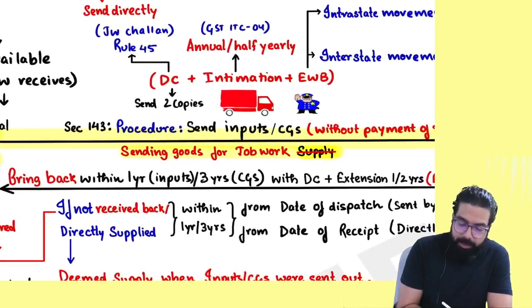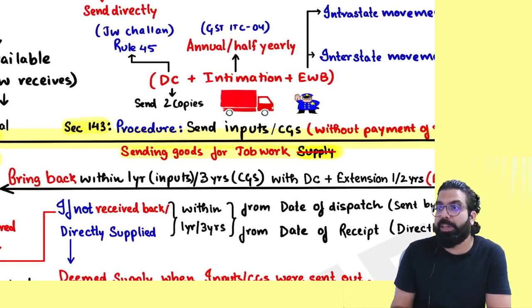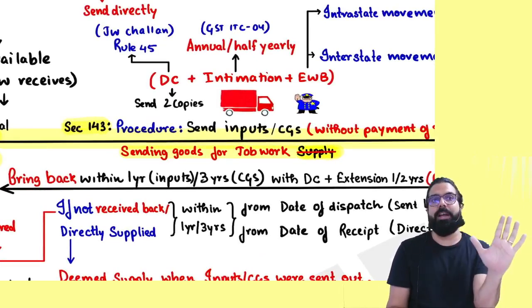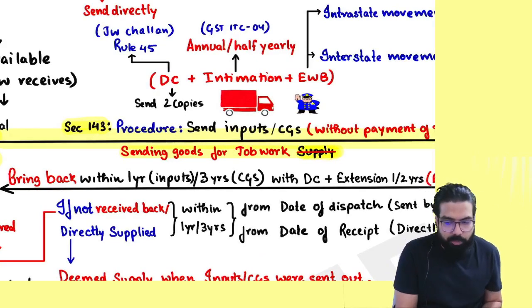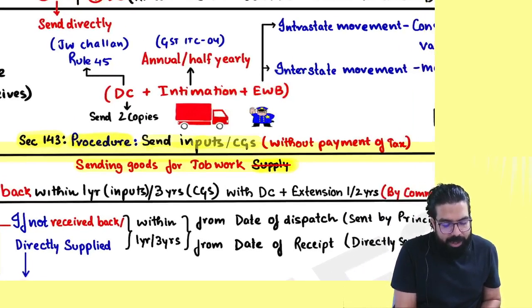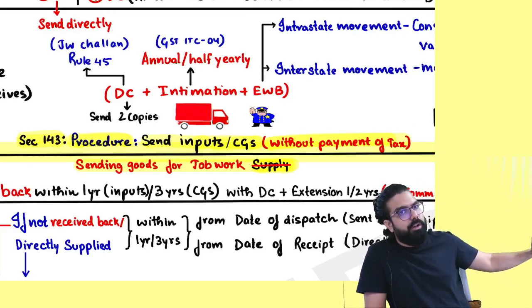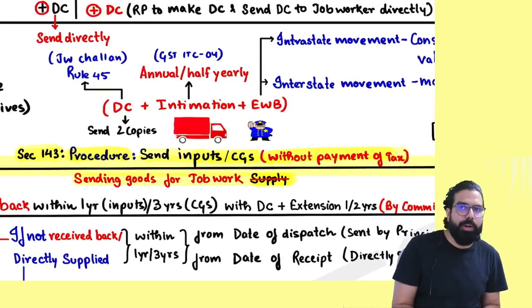But the problem is you should follow the section number 143 procedure. If you follow the section number 143 procedure, then sending for job work will not be a supply. The section number 143 procedure is you can send the inputs and capital goods without payment of any tax. You can send it for job work. But you have to follow the procedure.